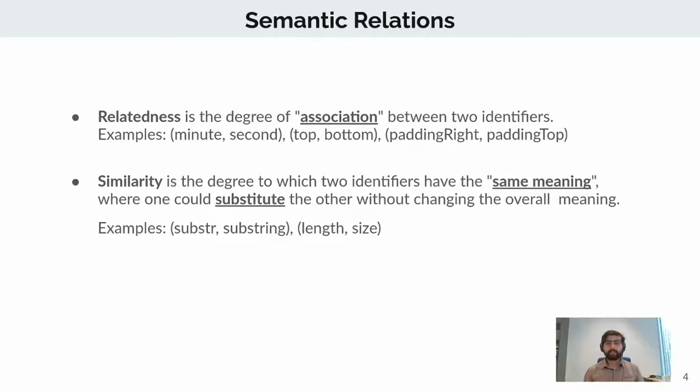Similarly, similarity is the degree to which two identifiers have the same meaning, where one can be substituted for the other without changing the overall meaning of the code. So substr can be substituted for substring and the meaning would remain the same. Similarly, if we replace length with size, the same concept would be represented. And one interesting thing for this example is that even though length and size are syntactically different, they are still conceptually the same.